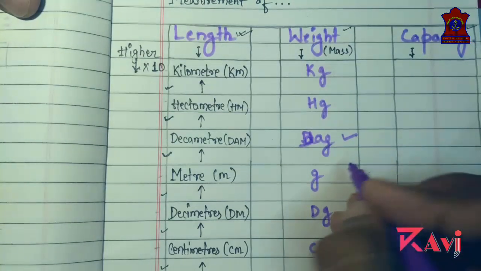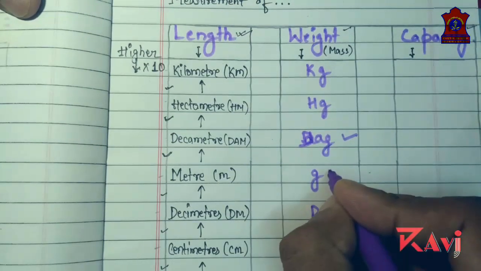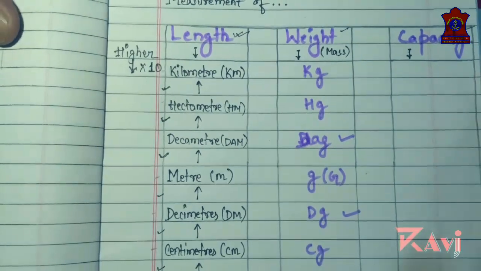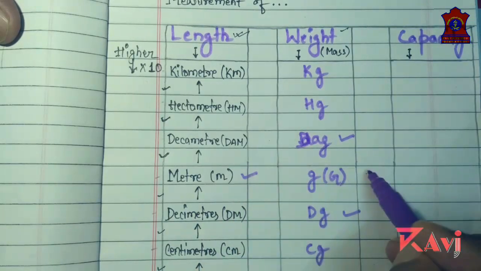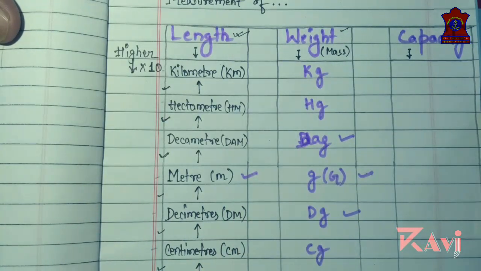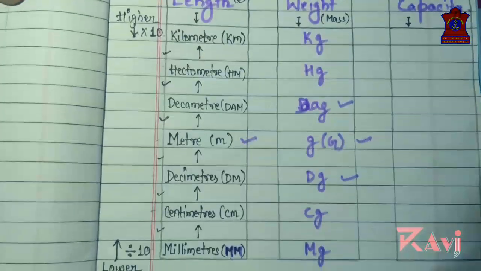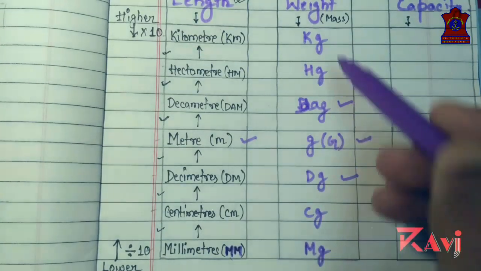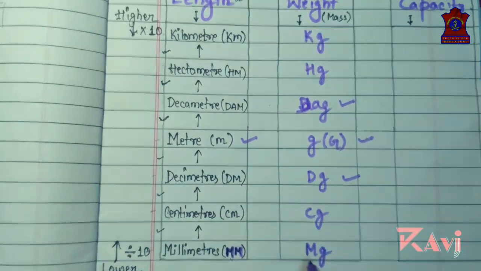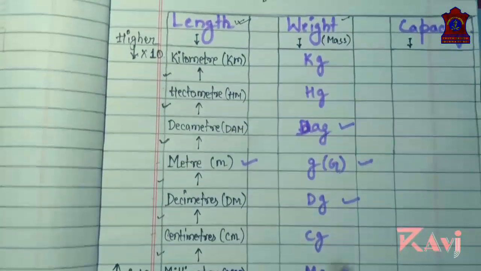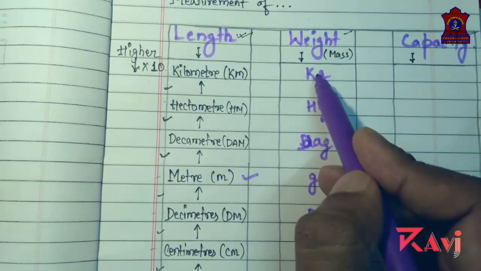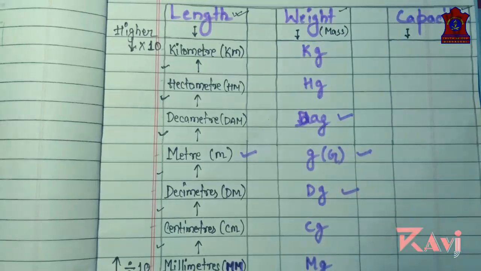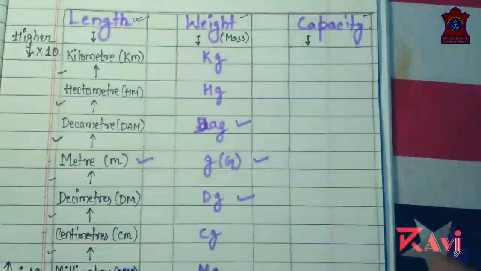Clear? Gram can be written like this, G. Meter and gram, these are standard units. Now, similarly, the method is the same here. The lower unit is milligram, the higher unit is kilogram, and the standard unit is gram. Clear?